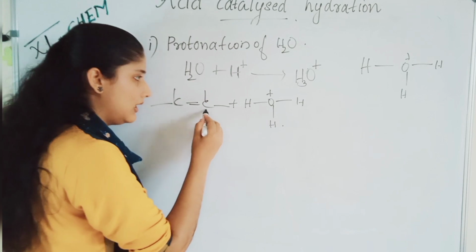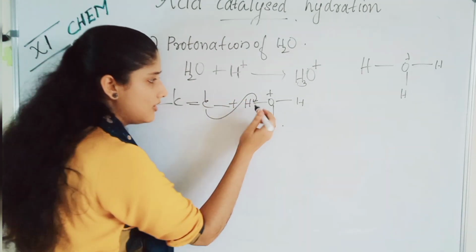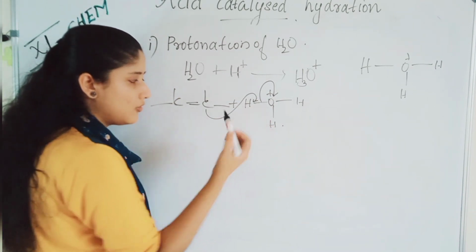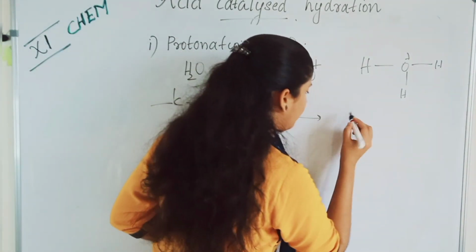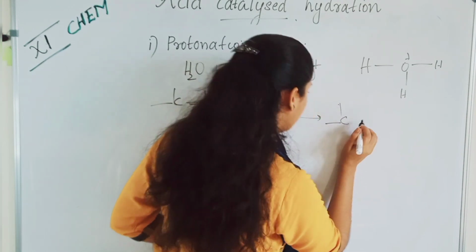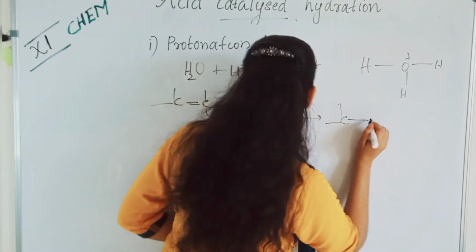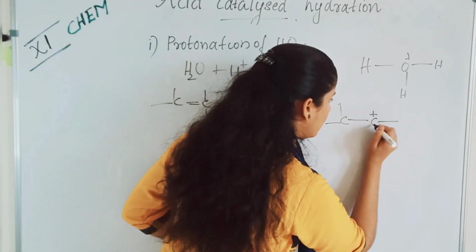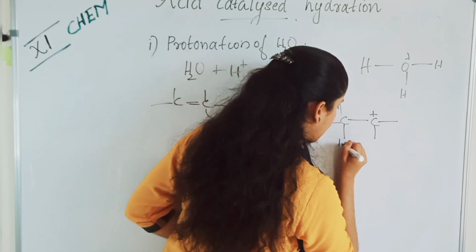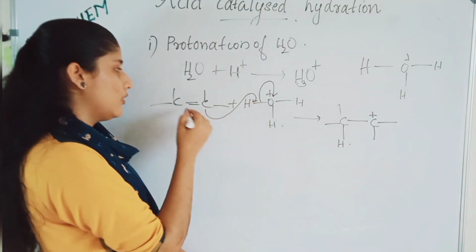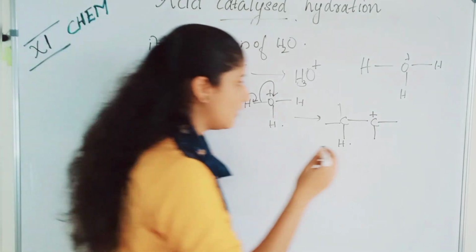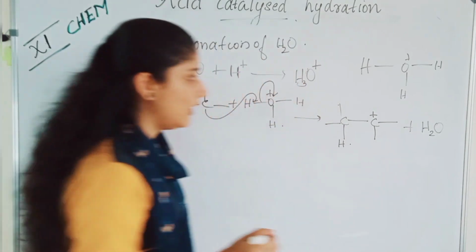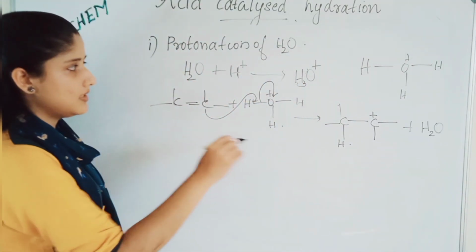This carbon will attack this hydrogen and it will go as H plus to neutralize the charge of oxygen. So what we will get? The double bond breaks and you will get a positive charge here, carbon plus. This hydrogen goes here, and you get a positive charge plus H2O. This water will be neutral. This is the first step.